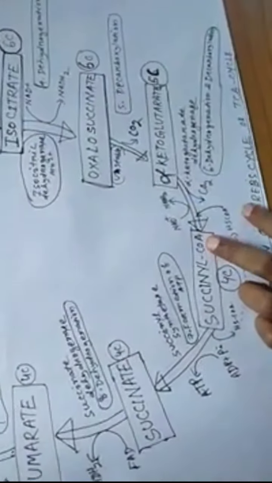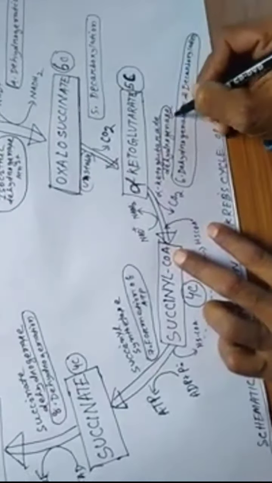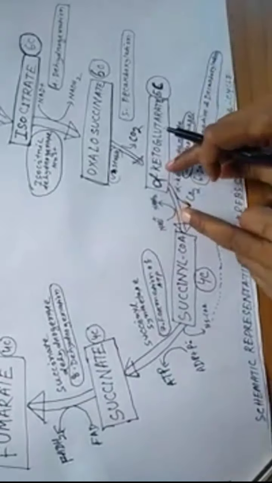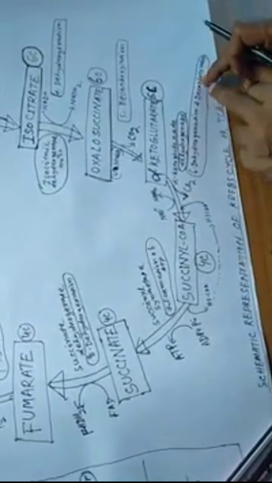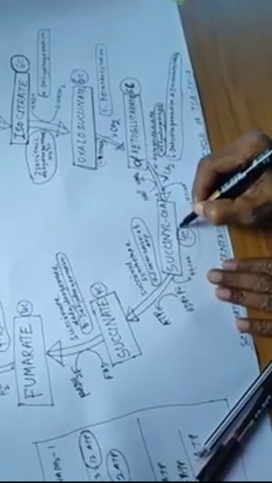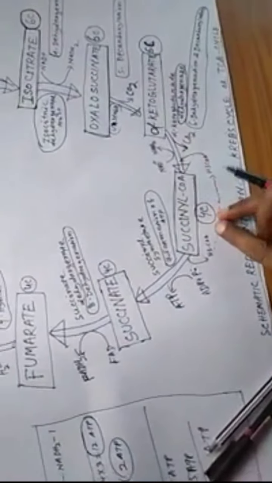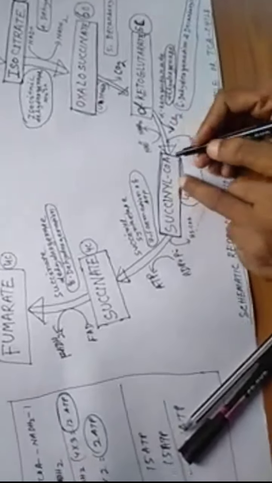This occurs in the presence of the enzyme alpha ketoglutarate dehydrogenase. Here two processes occur: dehydrogenation and the release of carbon dioxide, which is decarboxylation. So alpha ketoglutarate undergoes dehydrogenation and decarboxylation, and the product is succinyl-CoA. Starting from the 5C compound, carbon dioxide is released again, giving a 4 carbon compound, succinyl coenzyme A.